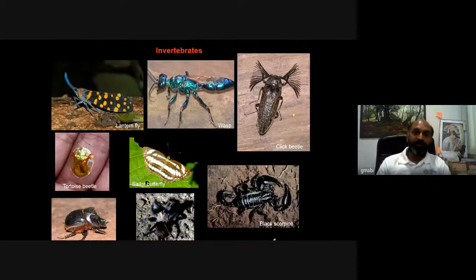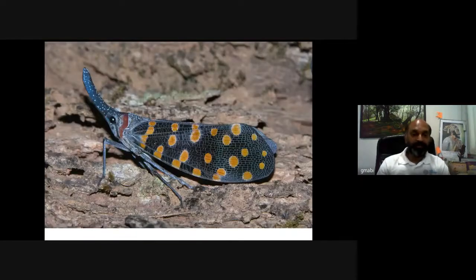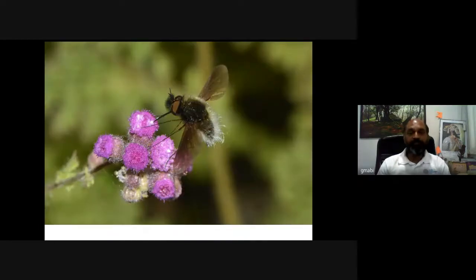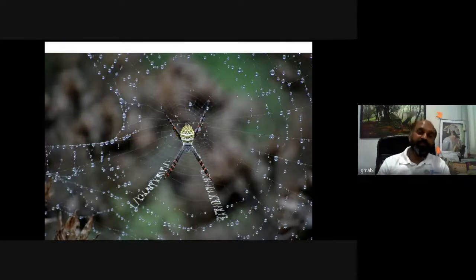Then certain invertebrates, insects, those are fascinating. This is a lantern fly. It's a kind of plant bug, very colorful in nature. This is called as owl moth, which exactly mimics the eyes of an owl. So this is just to threaten the predators. This is called as bee fly, pollinating some of the local species. This is called as signature spider or Swakshri Koli in Marathi.